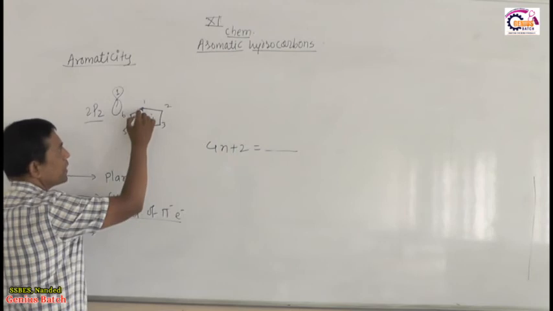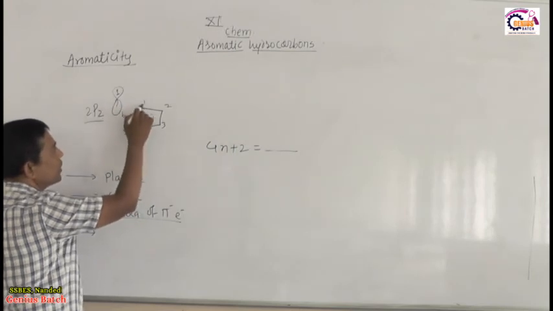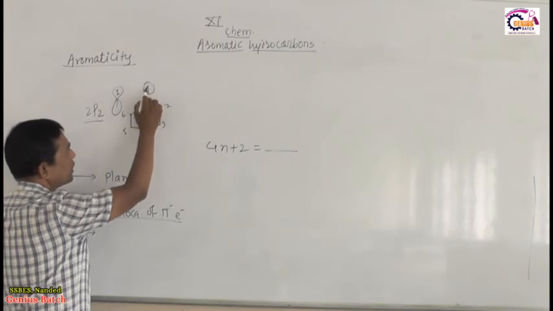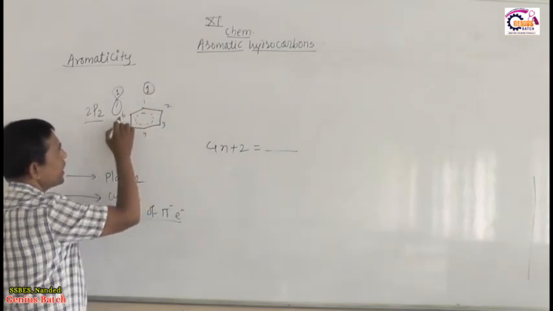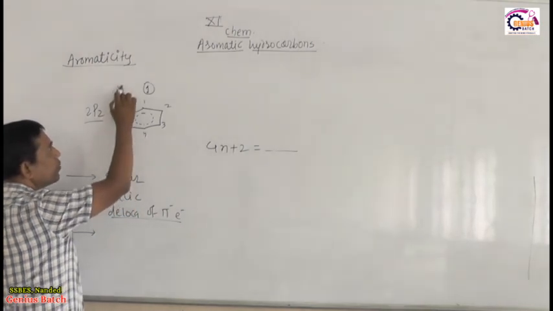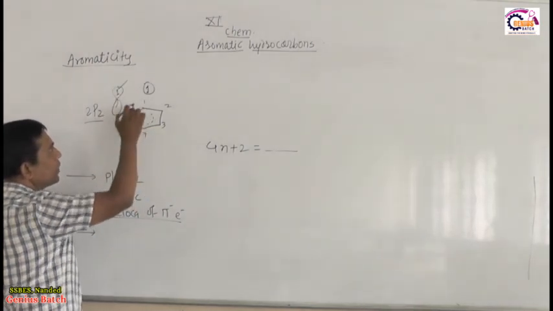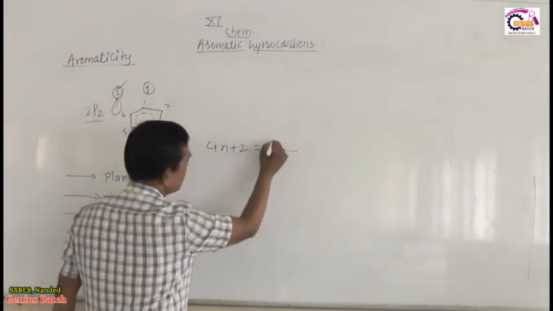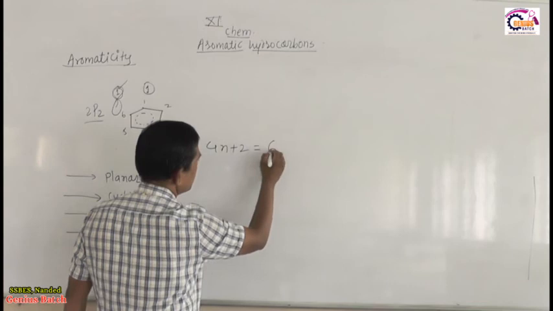So every carbon contains one 2pz, means every carbon has 1 pi electron. So here 1 2 3 4 5 6. So 6 2pz, each 2pz contains 1 electron. Total number of electrons present in 2pz is 6. Therefore here I keep total number of electrons as 6.